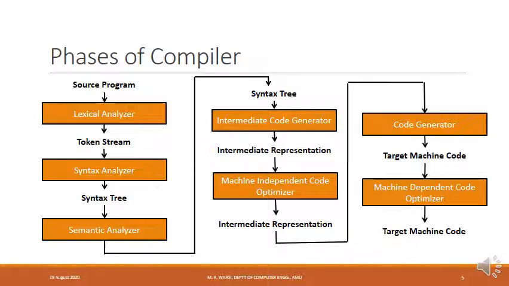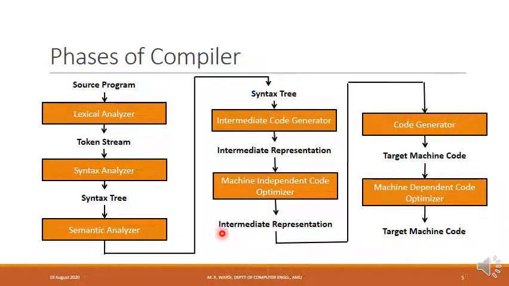In the next phase of the compiler, which is the machine independent code optimizer, the intermediate representation is optimized. This optimization is machine independent because the optimization which is carried out is not specific to a particular machine. That is why this optimization is known as machine independent optimization. The output of the machine independent code optimizer remains to be intermediate representation, but this is an optimized intermediate representation.